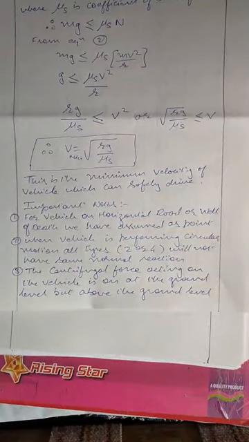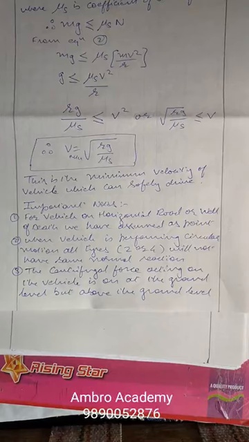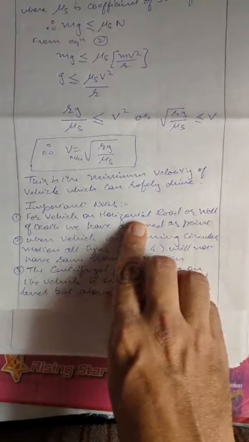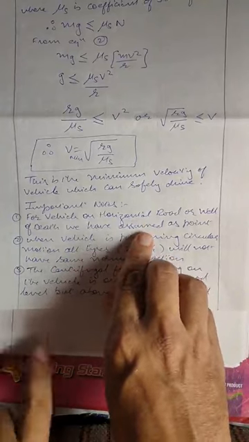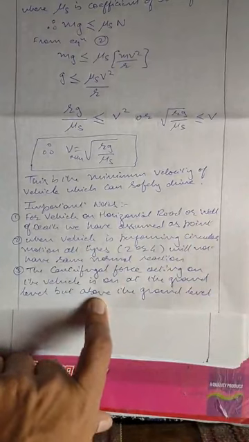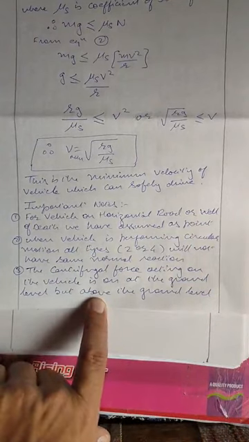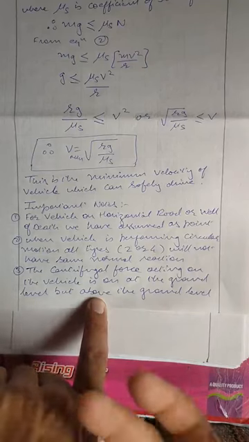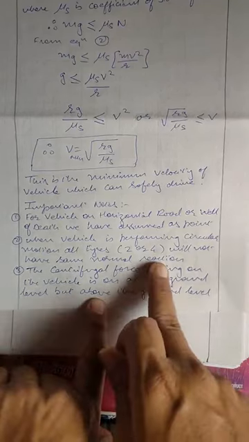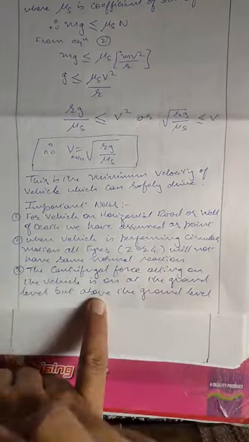First, for a vehicle on a horizontal road or well of death, we have assumed it as a point. So note that when the vehicle is moving on the horizontal road or on the well of death, we have said the vehicle is a point. Normally it is not a point. It may be a scooter, a motorcycle, a bicycle, a car, or a truck. So it may be a 2 or 4-wheeler, but we say it's a point.